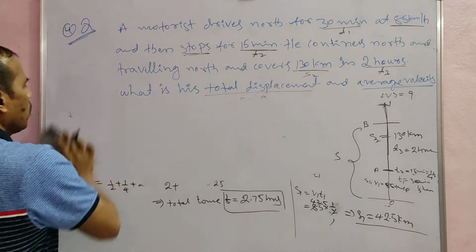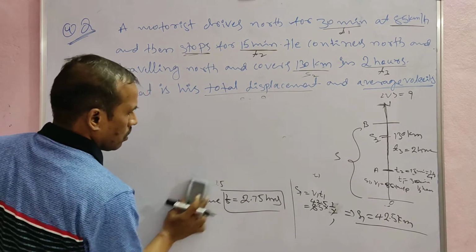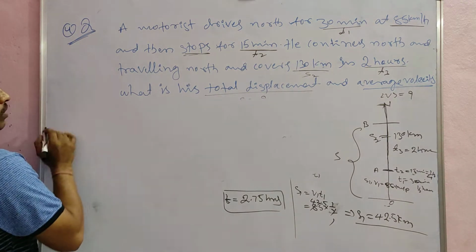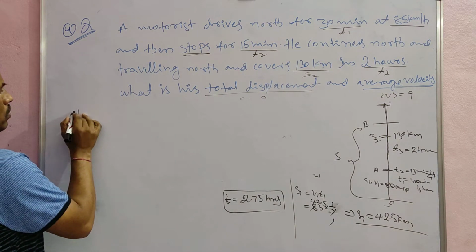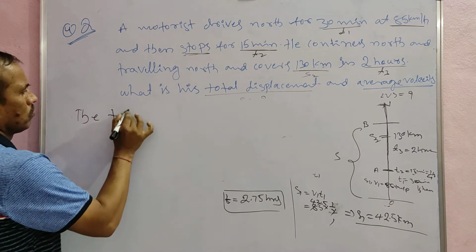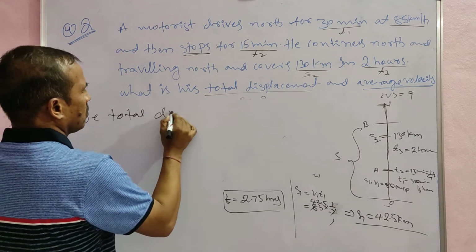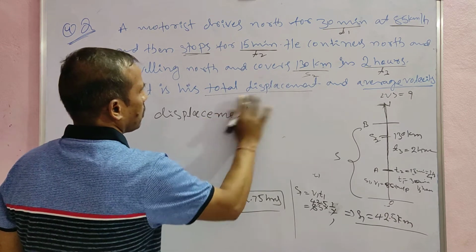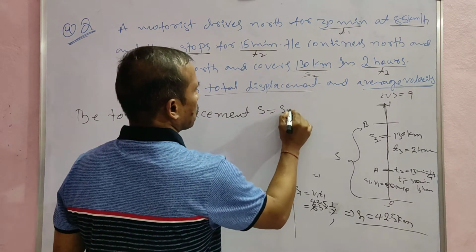The displacement of the motorist. First, the total displacement: S is equal to S1 plus S2.